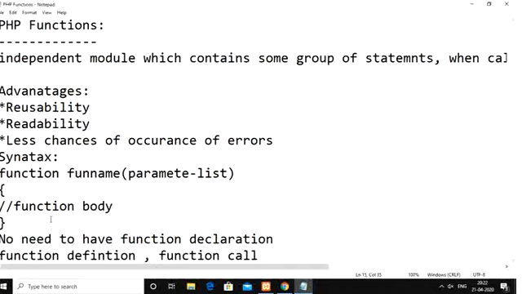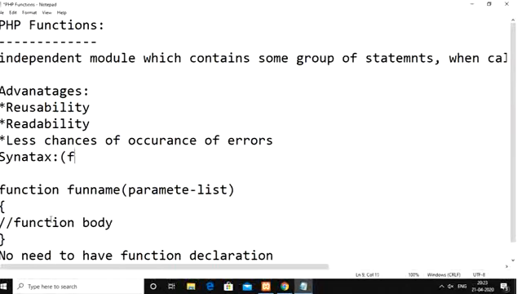The function definition is the place where we keep all the code related to the task we need to perform whenever we call the function. So we don't require a function declaration, but we require a function definition as well as a function call. Whatever syntax you have seen is related to the function definition only.